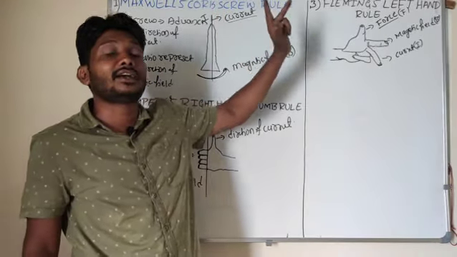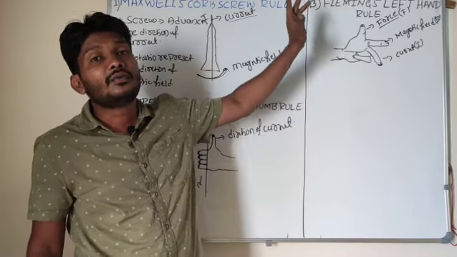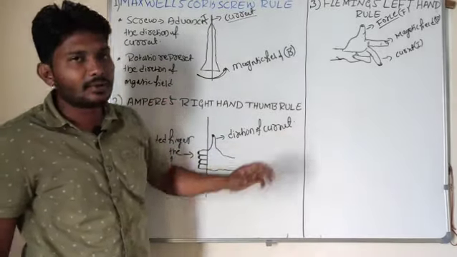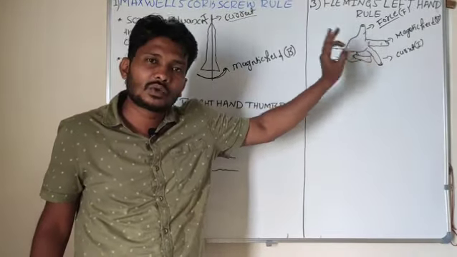Direction of current, direction of magnetic field and direction of the force I can understand on the basis of Maxwell's screw rule, right hand thumb rule and Fleming's left hand rule. So hope it clears.